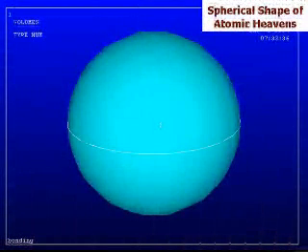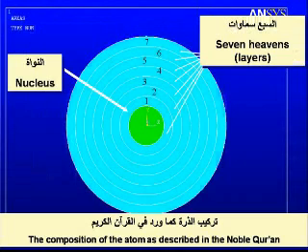Now, since Allah the Almighty is one, this means that His methodology in creation is constant, which means that we can learn from this that the atom should be composed of a central object surrounded by seven layers or seven heavens. So as you can see on the screen, this is the design of the atom as deduced, as learned from the Noble Quran: a central object which is now called the nucleus, surrounded by seven heavens, seven layers, seven spheres.